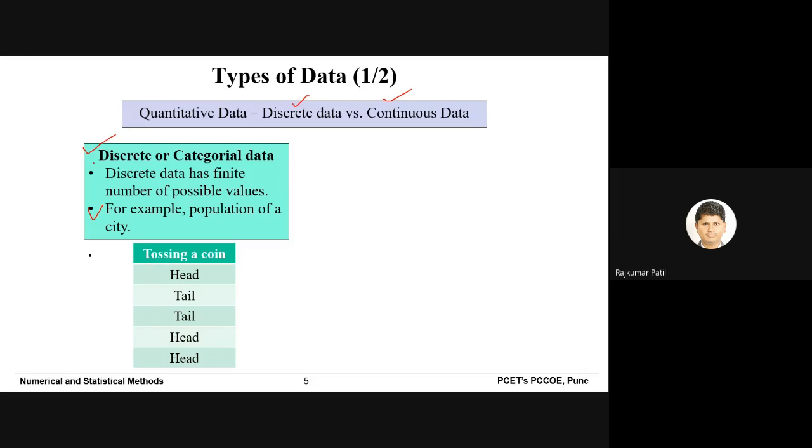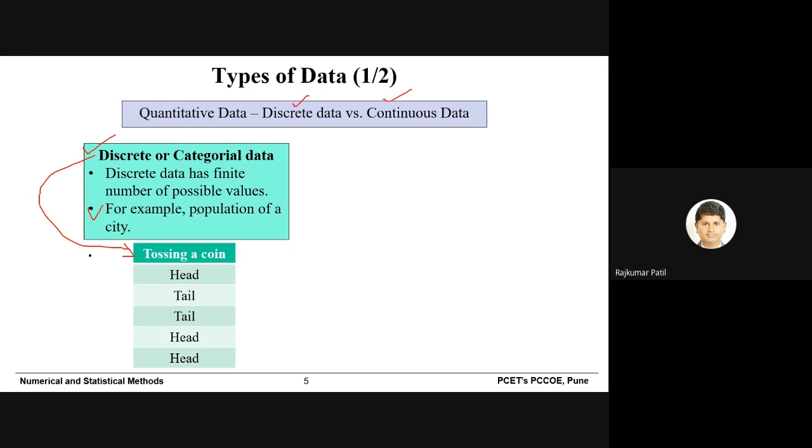Another example of discrete values is a coin. When you toss a coin, it may be either head or tail. So discrete values are there. This is also called discrete values, that is, tossing a coin.